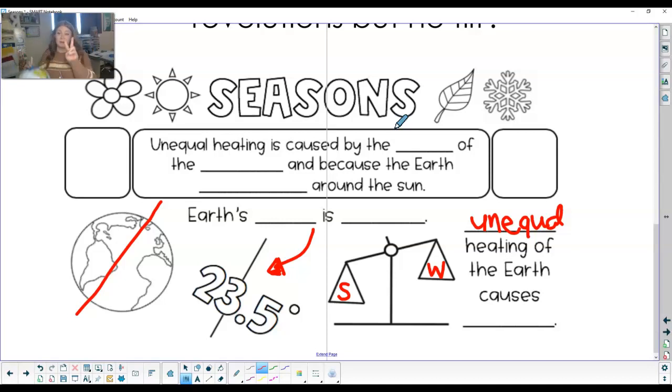It needs both of those things in order for seasons to happen. Otherwise, it seriously would just be pretty much the same every single day. You know, maybe sometimes we'd get a little thunderstorm or something, but we would literally be the same. How boring. Okay? So go ahead and get that part filled out.